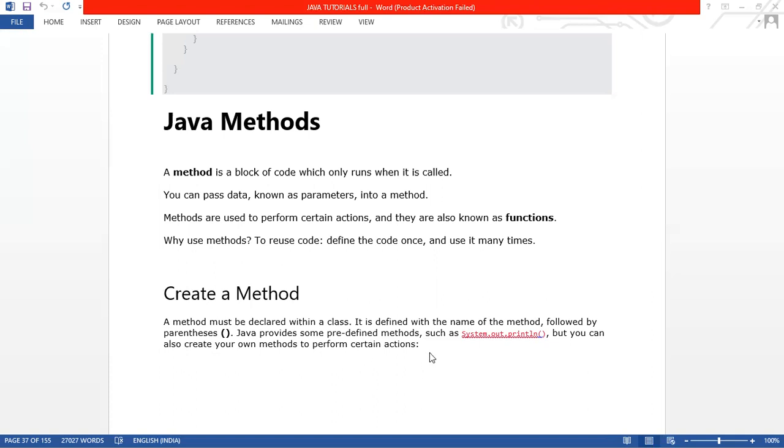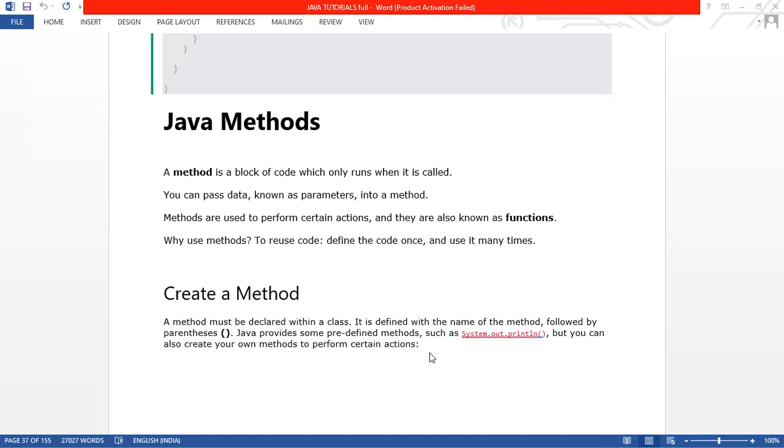You can also create your own method to perform certain actions. There are some rules. When creating a method, you need to declare it within the class. That is the mandatory thing. The first thing we do is declare the class. Without declaring the class, we can't do anything.